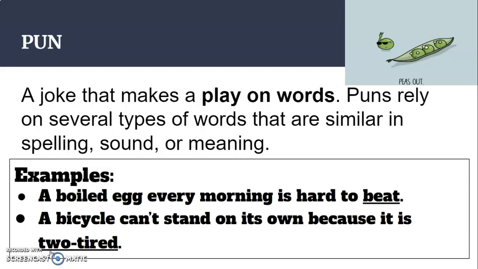The second example is a bicycle can't stand on its own because it is too tired. Too tired here, as used in the sentence, means that it has two wheels. But the other meaning could mean that it's physically tired, in which the too would be spelled as T-O-O.